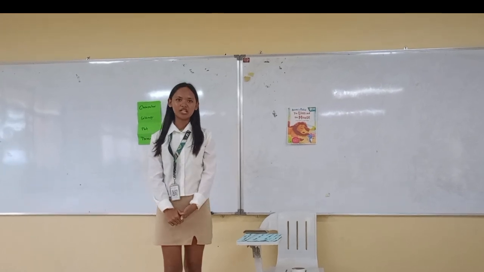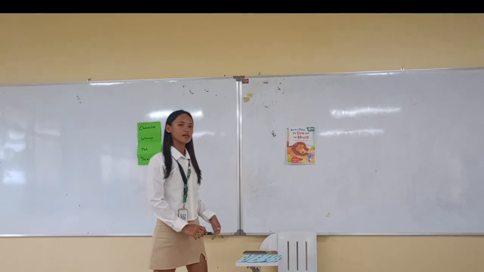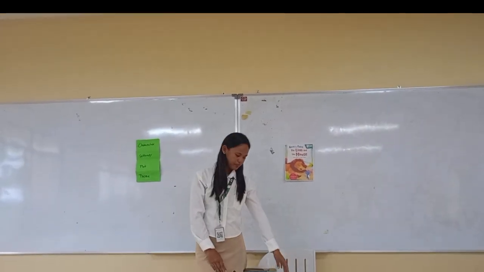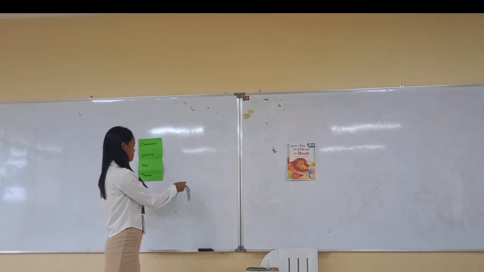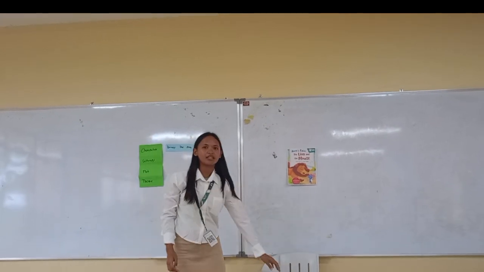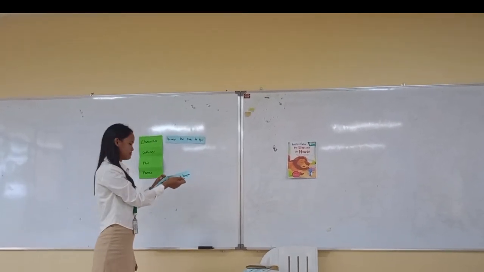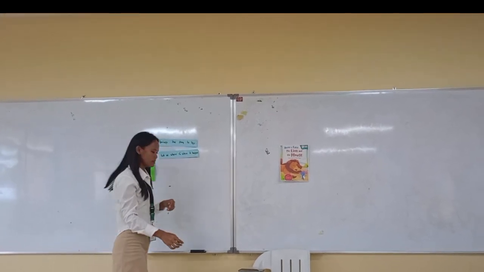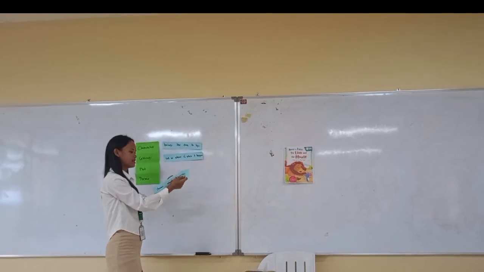Why do you think stories need characters, settings, and a plot? Each element plays an important role. The character brings the story to life. The settings tell us where and when it happens. The plot shows what happens.